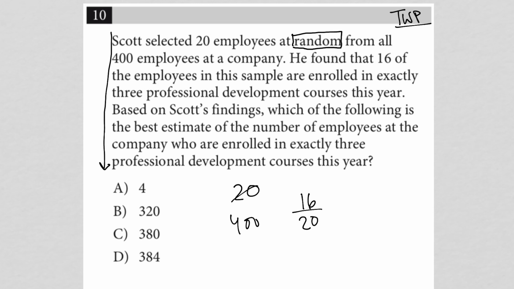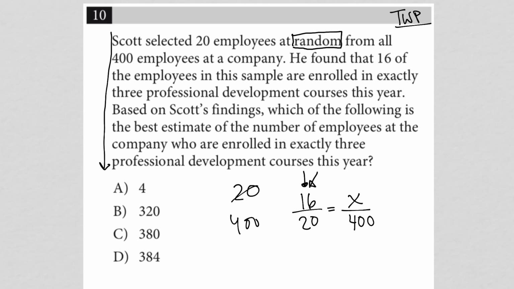It says, based on Scott's findings, which findings? These findings right here, 16 out of 20. Which of the following is the best estimate of the number of employees at the company who are enrolled in exactly 3 professional development courses this year? So what are we saying? We're saying, I don't know how many employees out of the 400 are enrolled in 3 professional development courses this year, but I know that the findings that 16 out of the 20 that were randomly selected are enrolled in exactly 3 professional development courses.